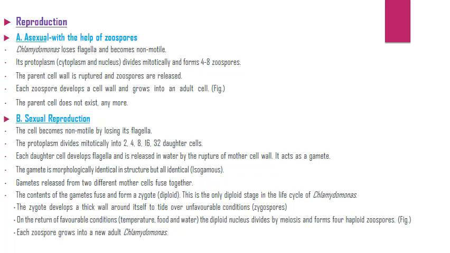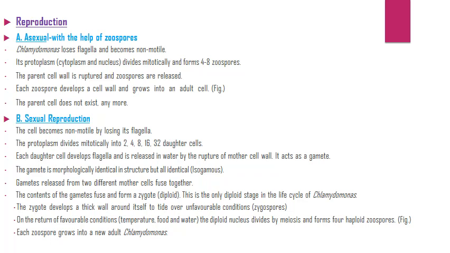Gametes released from two different mother cells fuse together. The contents of the gametes fuse and form a zygote. This is the only diploid stage in the life cycle of Chlamydomonas. The zygote develops a thick wall around itself to tide over unfavorable conditions.